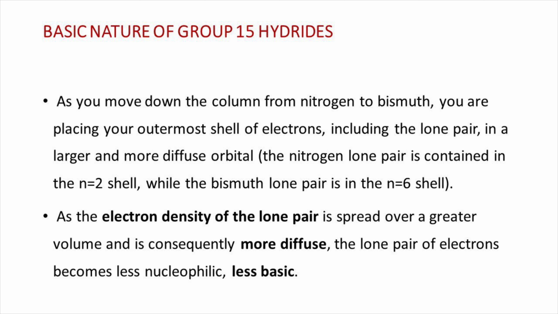In the case of nitrogen, the lone pair is contained in the n equals 2 shell, while the bismuth lone pair is in the n equals 6 shell. As the electron density of the lone pair is spread over a greater volume and is consequently more diffuse, the lone pair of electrons become less nucleophilic, that is, less basic.